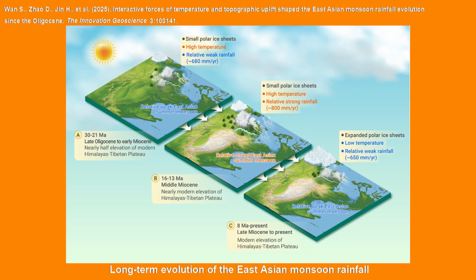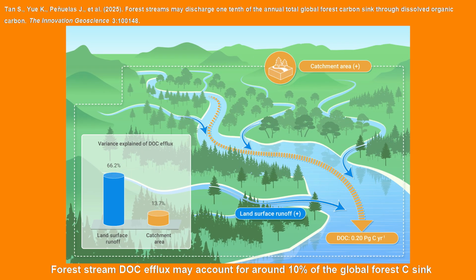Long-term evolution of the East Asian monsoon rainfall was primarily driven by global climate, but disrupted by Himalayas and Tibetan Plateau uplift. Forest stream DOC efflux may account for around 10% of the global forest sink, and DOC efflux was regulated by hydrological factors.